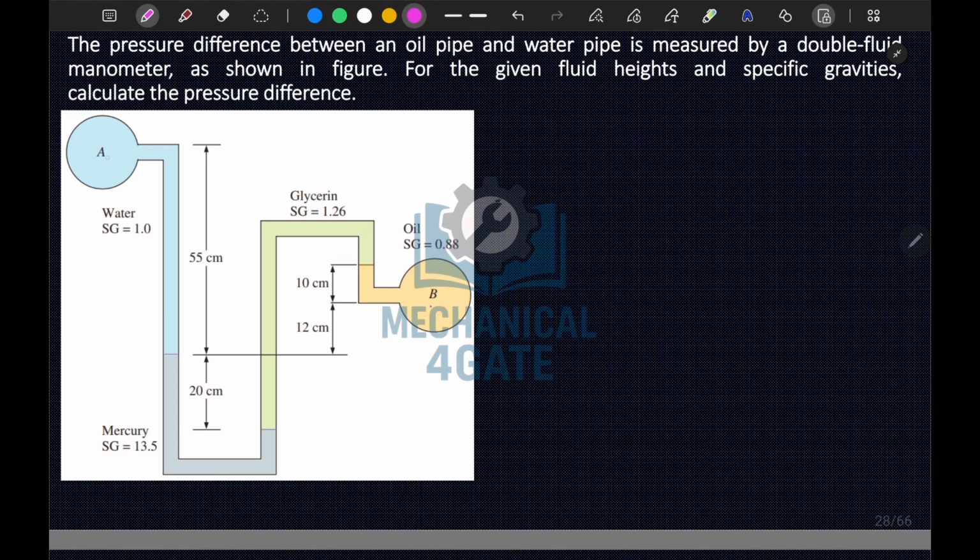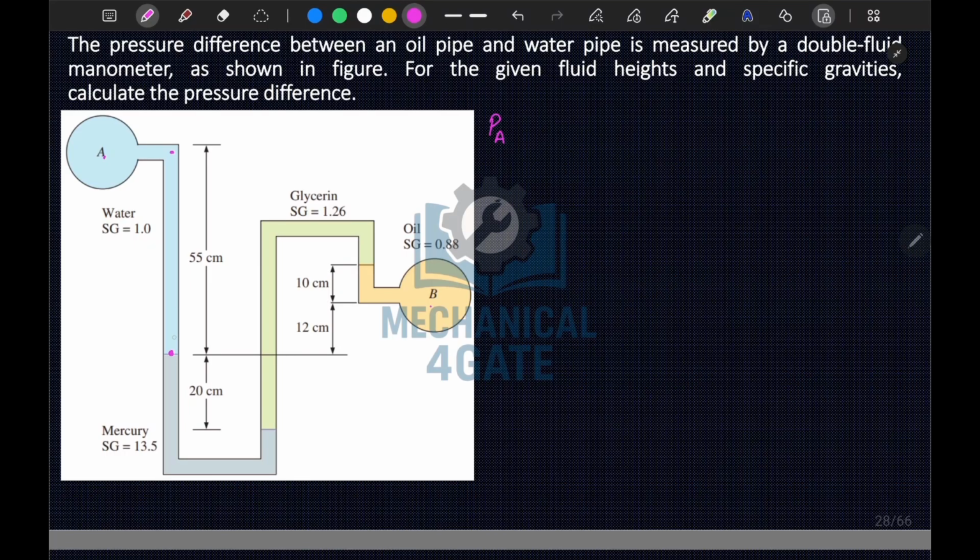So let's start with this point A. Let's say that Pa is the pressure at point A. So we will write Pa, and here Pa will be same. Now we will move to this point. At this side, this is our water only.